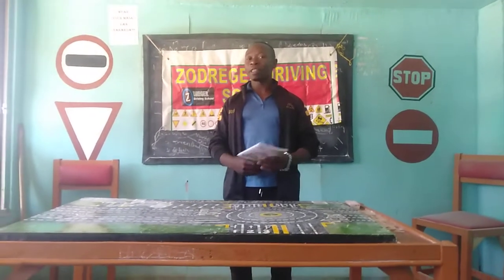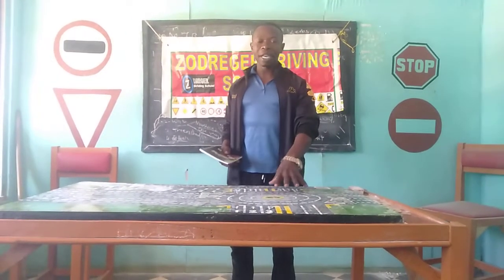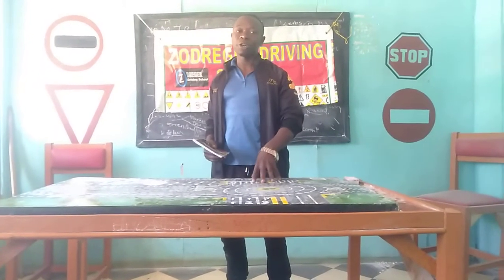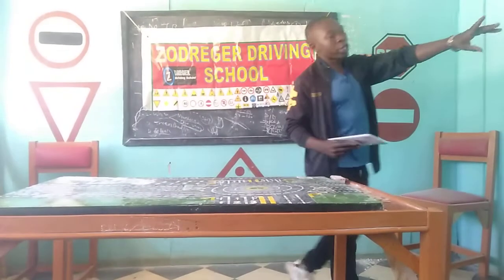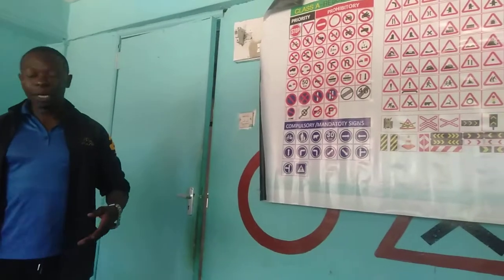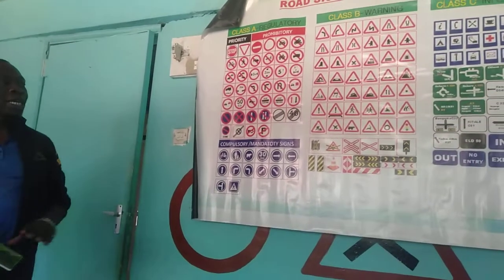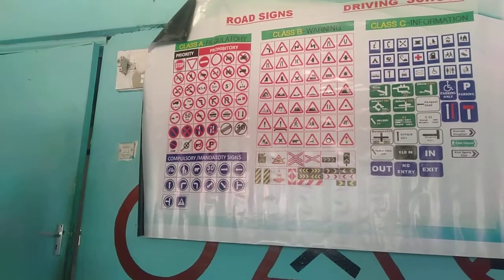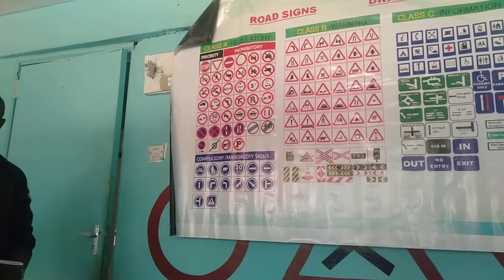Tumekuwa tunasoma mambo ya theory class ambayo sana sana tumezingatia juu ya model town body, these are model town body. Pia tumekuwa tunazingatia kwa road sign. So tumeweza kuzingatia about the road sign. So pia model town body ni kitu ya kwanza, ya pili ni road sign. Cha tatu ambao naenda kuzungumzia siku ya leo is about the highway codes. We normally call it the general question.